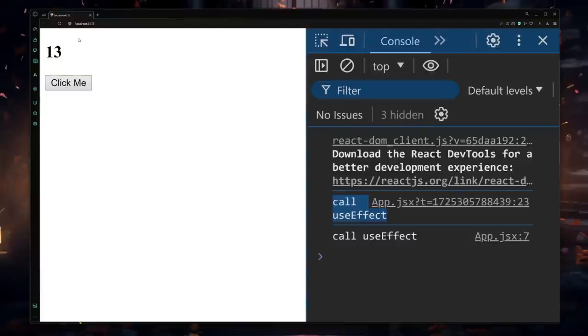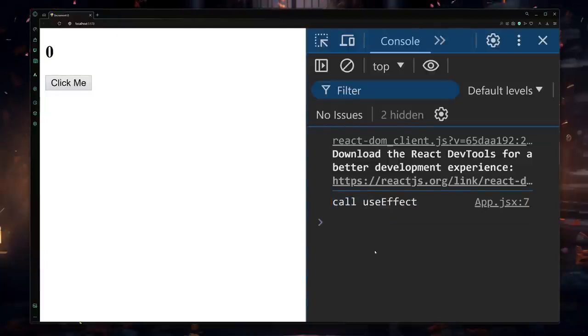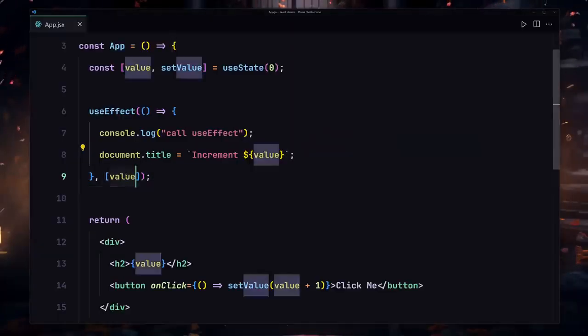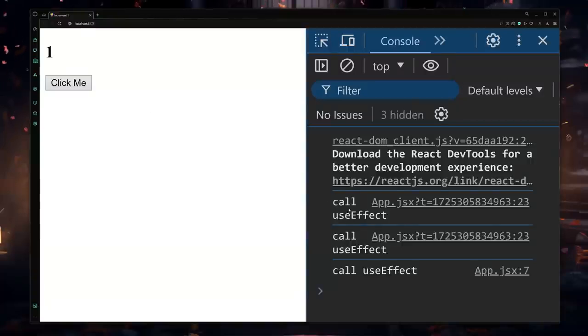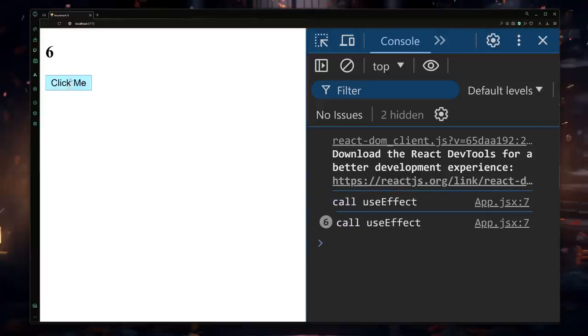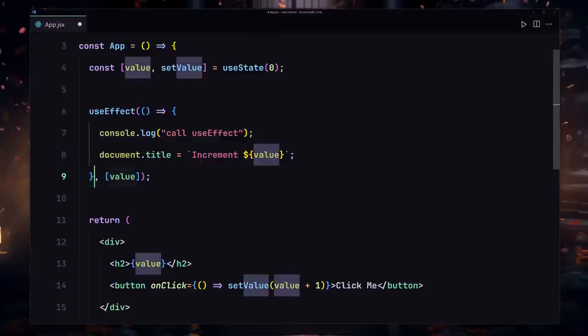So if I save my file and refresh there, here you can see we have our callback function called once again. And now if I click on this click me button, we are getting there. Now I know a lot of people will ask me, Hussein, what's the point of providing this value? We can also just remove it, and it's going to give us that same result right here inside the console. And our title is also incrementing. So if I click on there, here you can see both of them are working exactly the same thing,